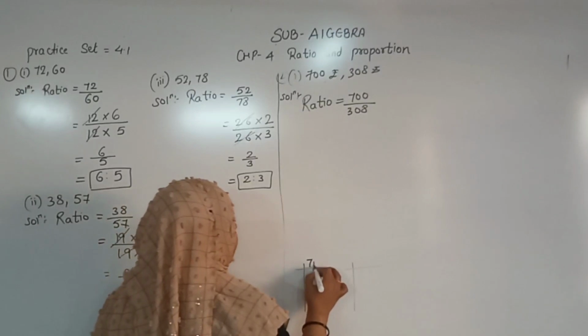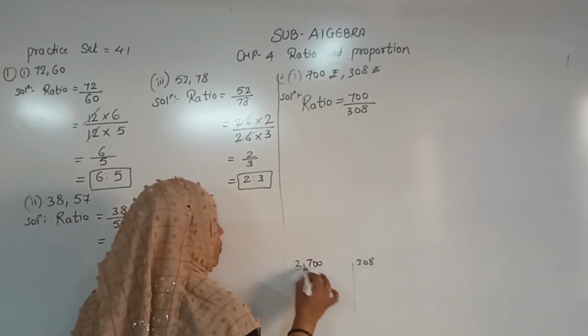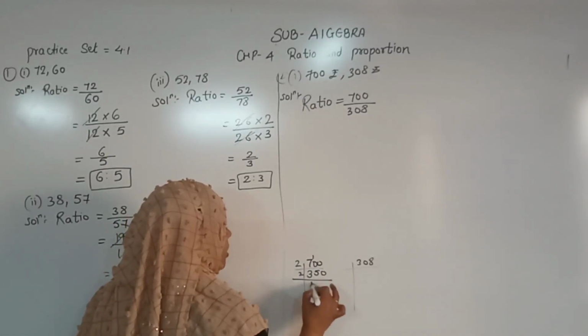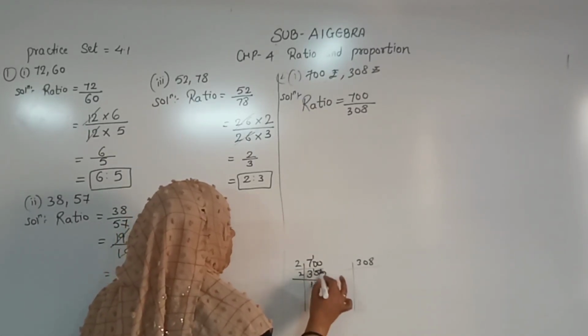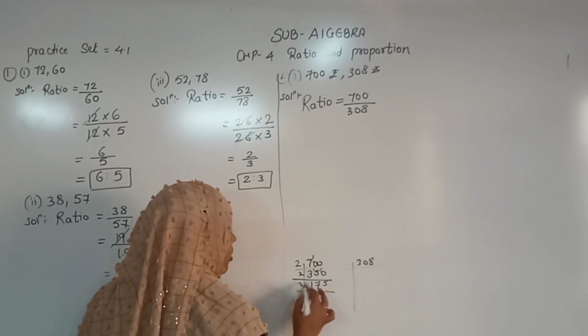Here I have 700, here I have 308. Which number is smaller? We will move for the 2. 2 3s are 6, 1 carry. 2 5s are 10, 2 zeros are 0. 2 1s are 2, carry. 2 7s are 14, 1 carry. 2 5s are 10. Now I can go for the 3 or 5.